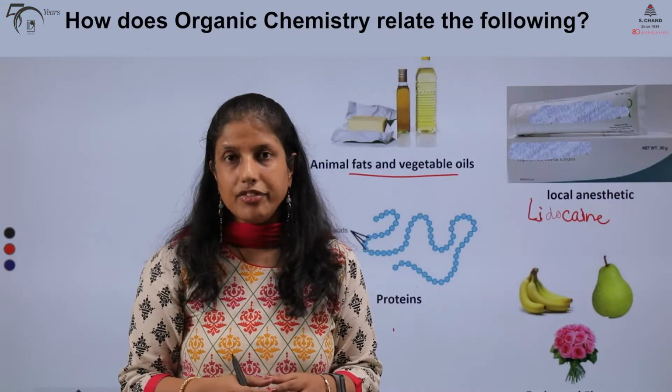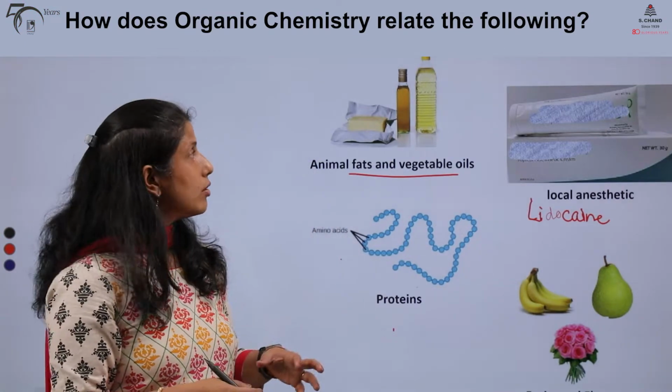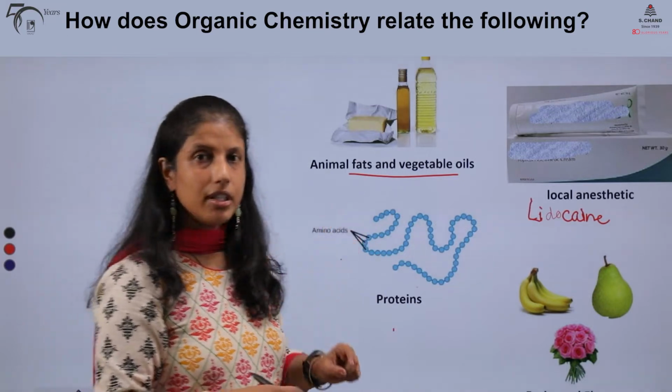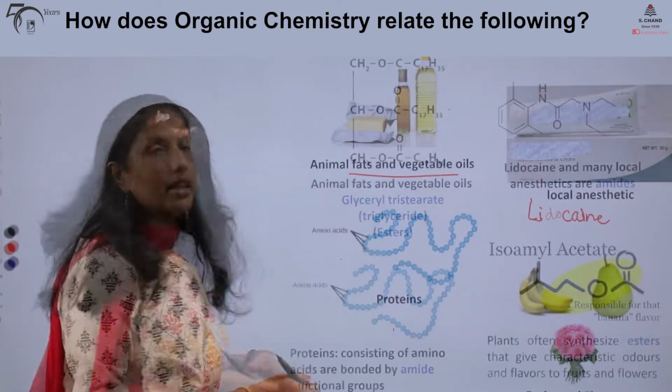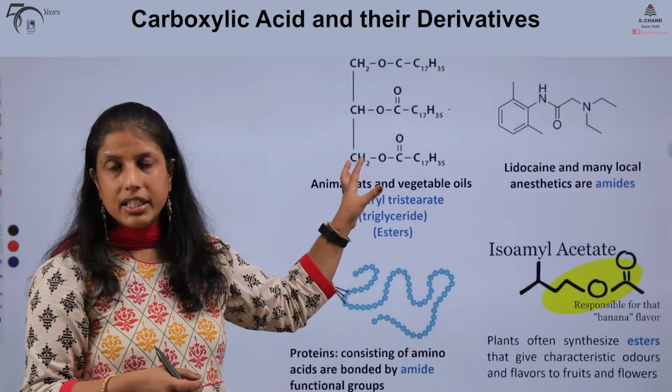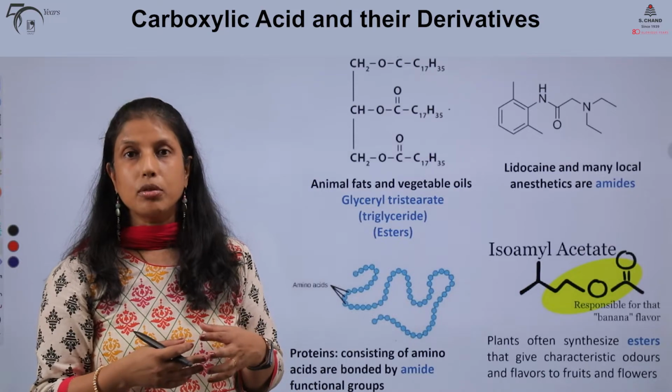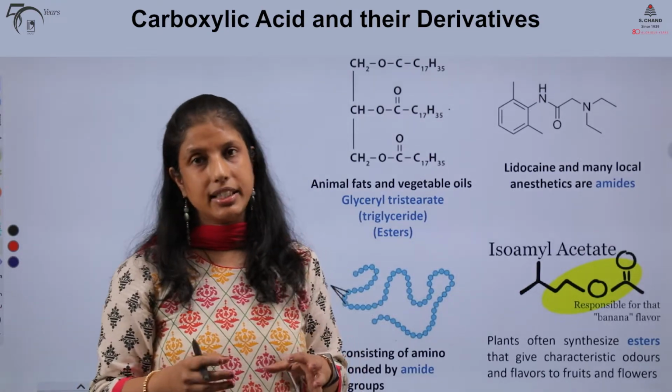I hope you have been watching our videos, and especially I hope you have watched our video on the chemistry of carboxylic acid, which is going to be a great help as we continue in today's lecture. I had left you with the question that how did organic chemistry relate all of the following? So now let's reveal our answer. The answer is all of these contain organic compounds which are known as carboxylic acid derivatives.